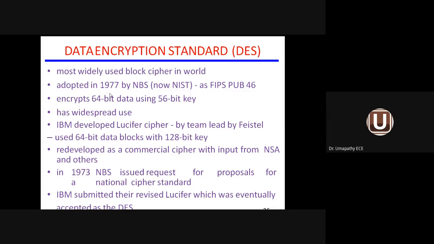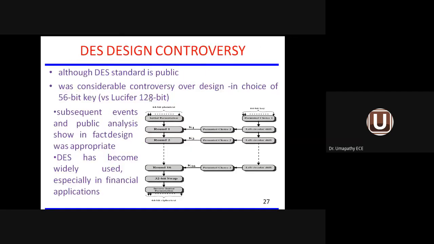It was adopted in 1977 by NBS. Encrypt 64-bit data using 56-bit key. So under DES standard, number of bits in the data will be 64. Number of bits in the key will be 56. It has got very widespread application. It has been developed by IBM. These are the introduction about the data encryption standard.